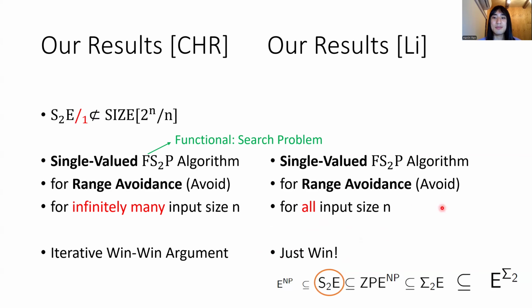So he presented a single-valued S2P algorithm for avoid that works for all input lengths n. Therefore, he could prove that S2E is not in something called IO-SIZE(2^n/n). The IO here means infinitely often. So this whole expression means that he can find a language in S2E that on every input length will require near maximum circuit bound. Instead, our function only requires near maximum circuit bound on infinitely many input lengths.